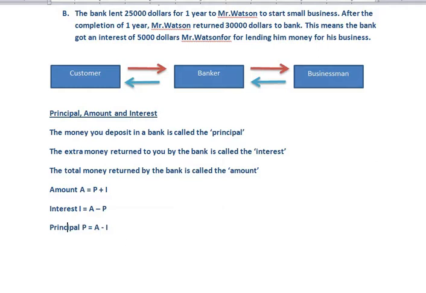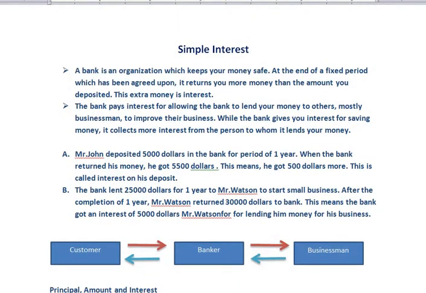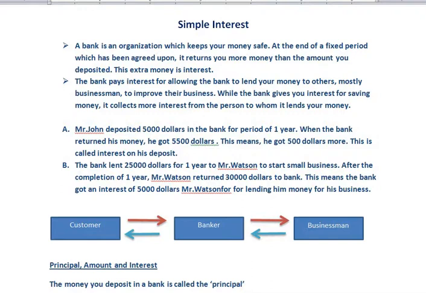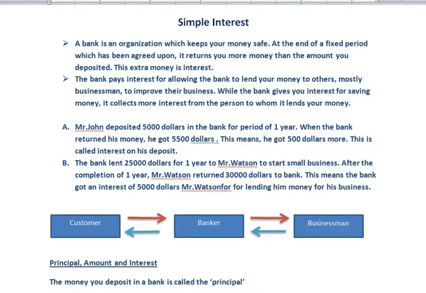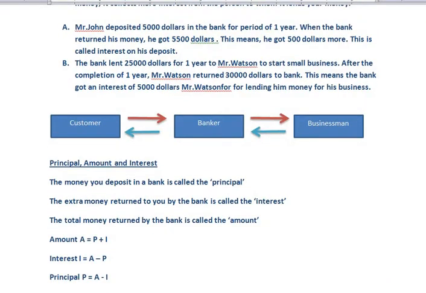So that's all from my side. This was the basic idea or concept of interest, how interest works. There are some more ideas which can be discussed, but I will discuss them at a later stage.